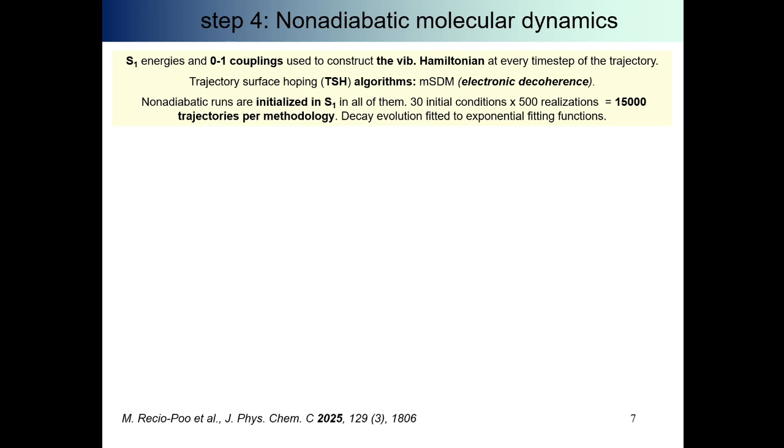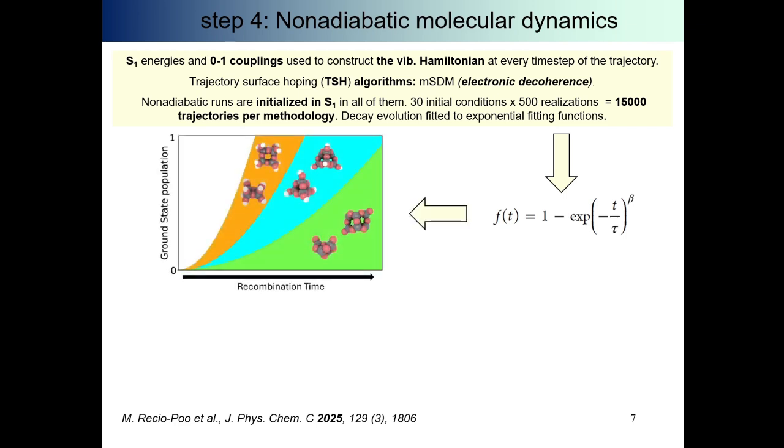Then we employ several trajectory surface hopping algorithms. In this case I will show just the MSDM, one approach that includes electronic decoherence between energy levels, and we initialize a bunch of trajectories in the first excited state. So we analyze how the population decays from the first excited state to the ground state. We use this exponential fitting function, and importantly we see how, as we include more and more water molecules, the recombination time decreases. So the recombination rate is bigger when we include more and more water molecules.